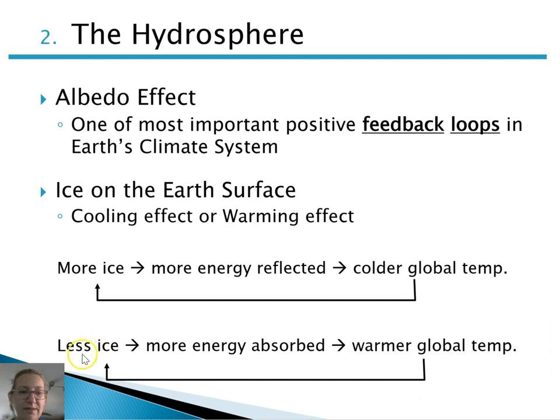So this is a positive feedback loop that would result in the cooling effect of our climate. When we have less ice on the surface of our Earth, more energy can be absorbed by the surface and less is reflected. Therefore, more thermal energy is given off, and the warmer our global temperature gets. As we get warmer, we get less ice. Again, this is another positive feedback loop, but it's resulting in the warming effect of our climate. Those are the really important aspects of the hydrosphere.